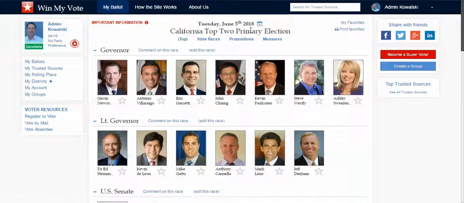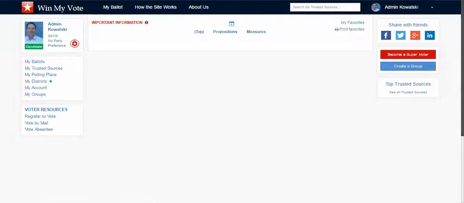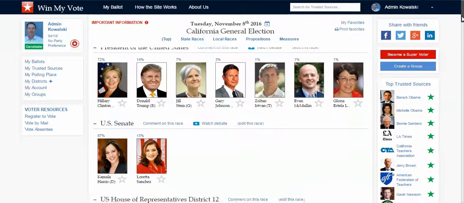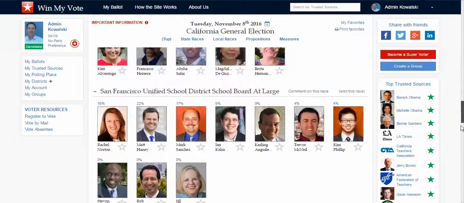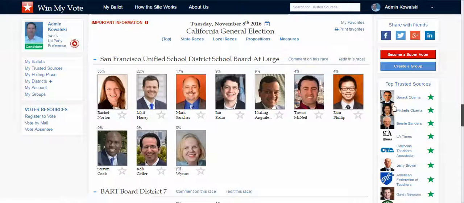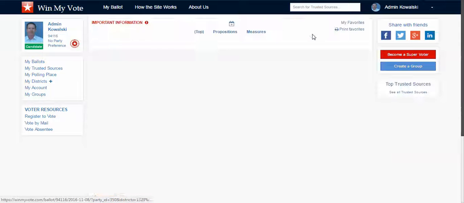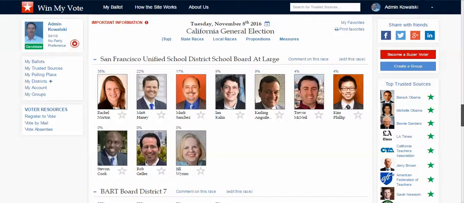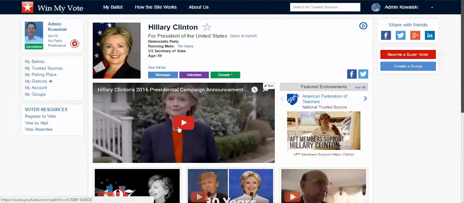So you can see here, this is the next one that's upcoming for me here in San Francisco. It's 2018. But I can use this ballot as probably a better example, where I can go up and down the ballot and see all the different races and all the different candidates, all the way down to school board races. And I can click on the candidate profile and learn a little bit more about the candidate. And I can do this in all of the races. So for example, I could click on this candidate and I can watch videos.